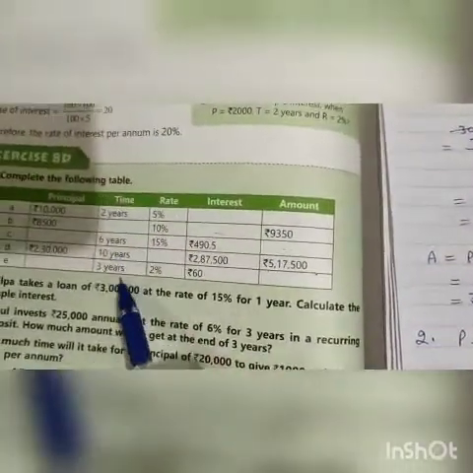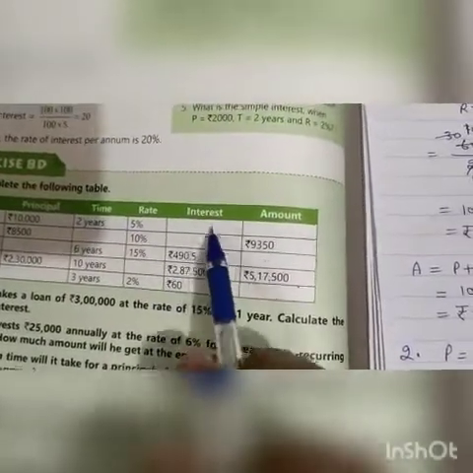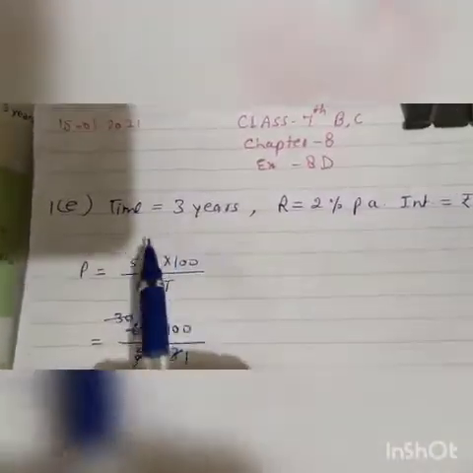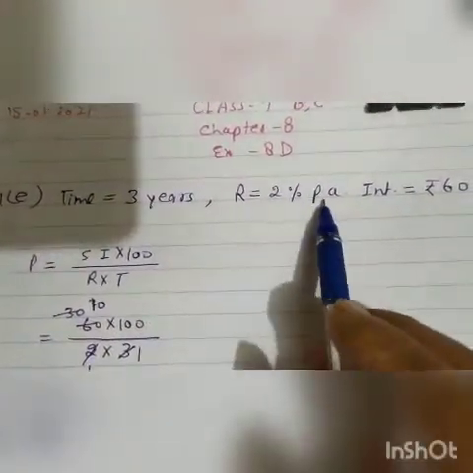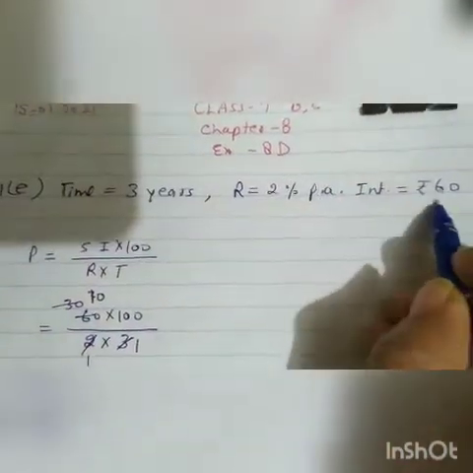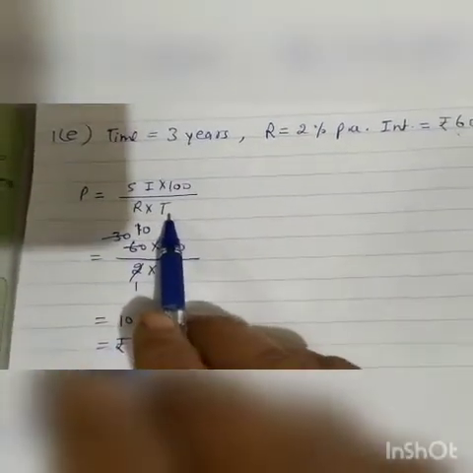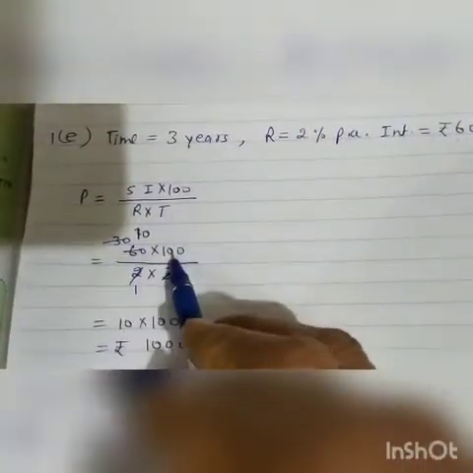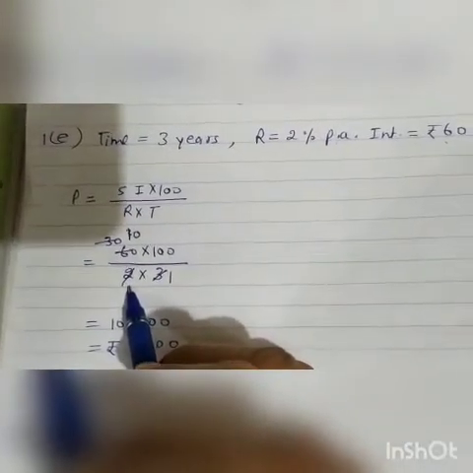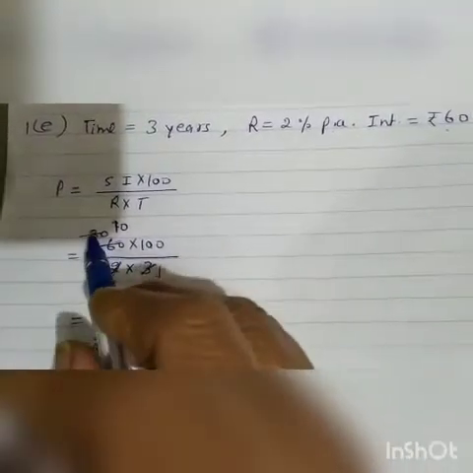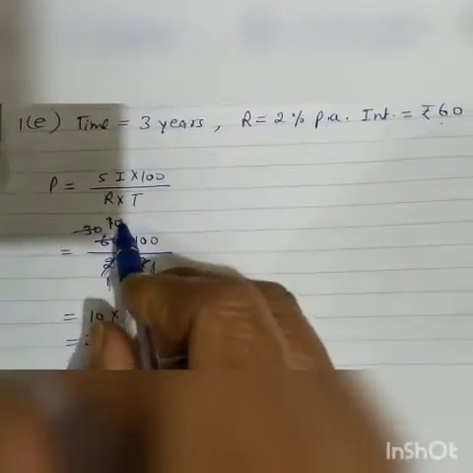E part. In E part, see, time is given 3 years, rate is 2%, interest is 60 rupees. Principal and amount are missing. Principal is equal to simple interest into 100 upon R into T. Simple interest is 60 rupees into 100 upon R is 2%, time is 3 years. Now simplify it. 2 1s are 2, 2 3s are 6, 0; 3 1s are 3, 3 10s are 30. 10 into 100, 1000 rupees.